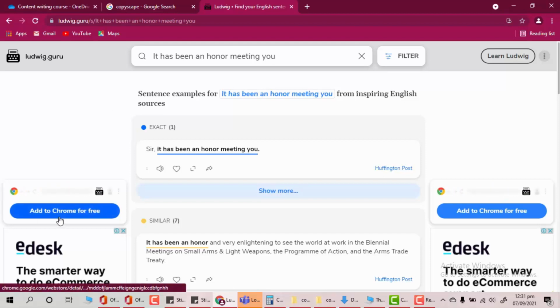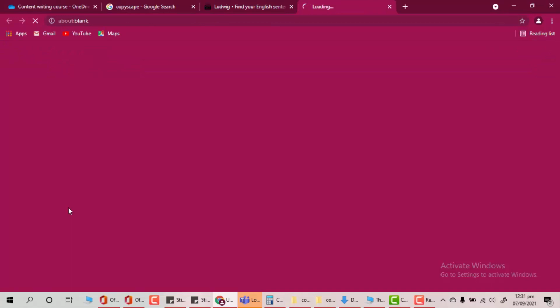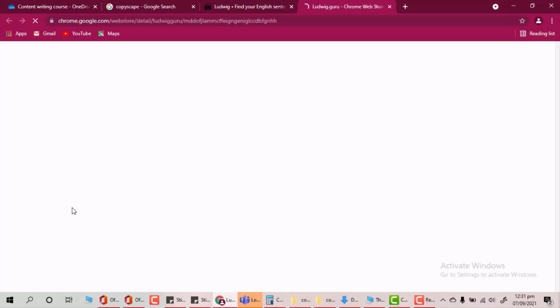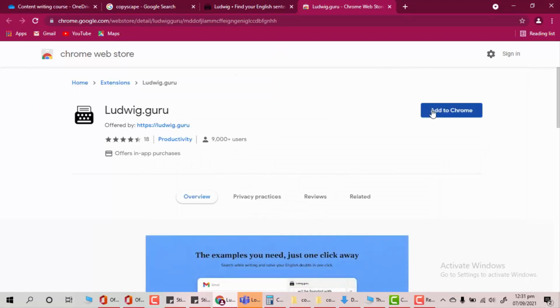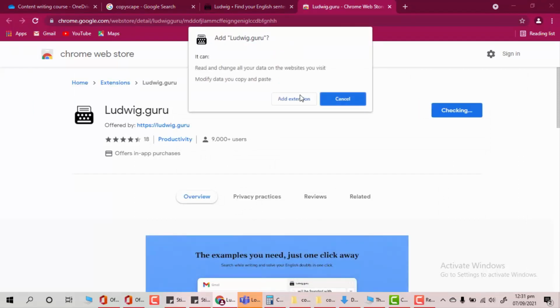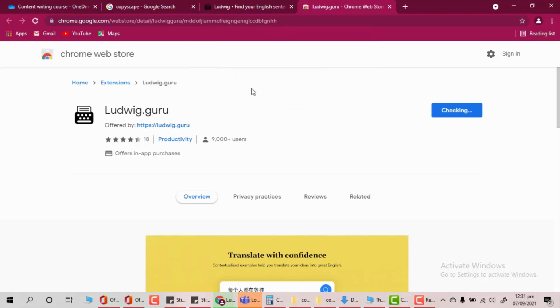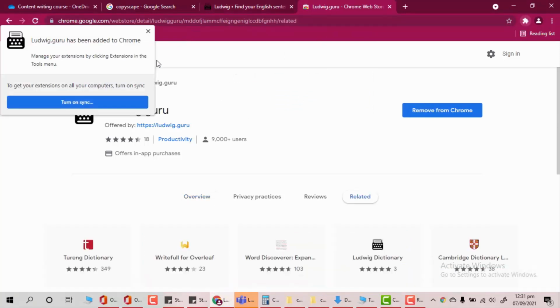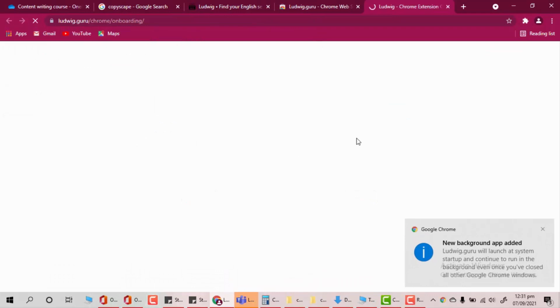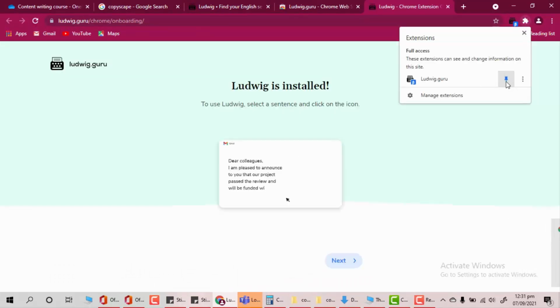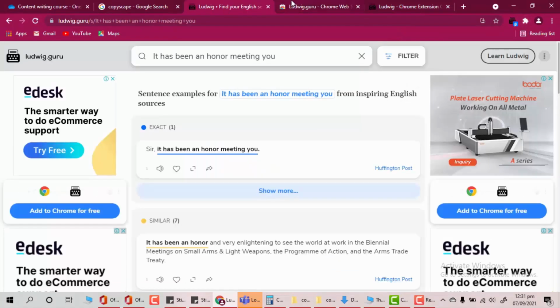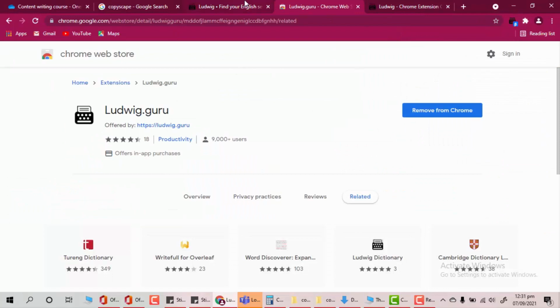You can add an extension to the Chrome browser, and I would highly advise you to add the extensions of these softwares. These extensions are free to use, so you can use them whenever and wherever you want while writing your content. It will help you. As you can see here, the heading is being added. I've just pointed it out here, right? So that's what Ludwig was all about.